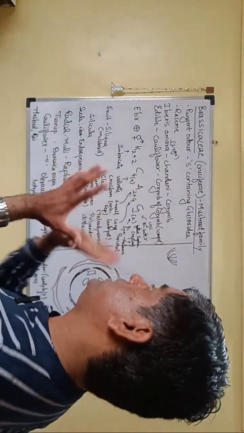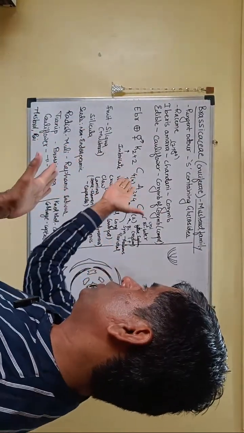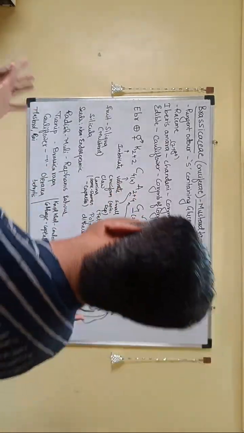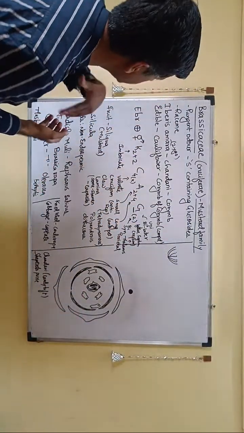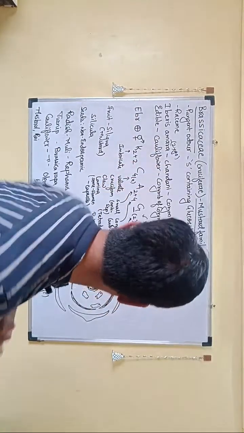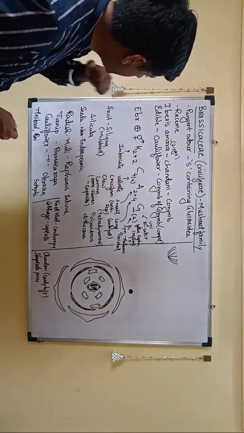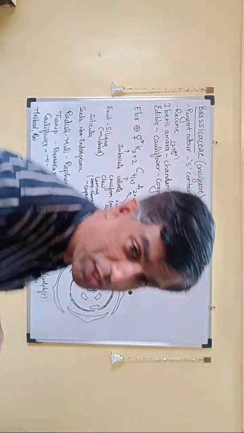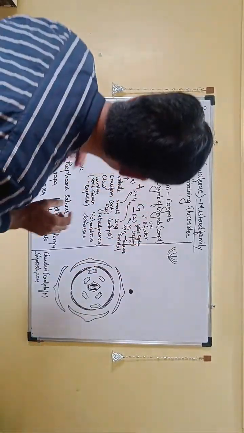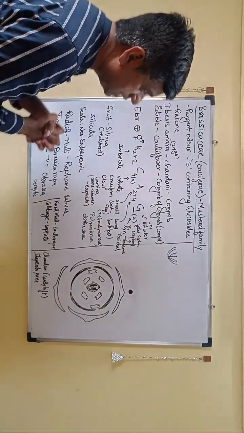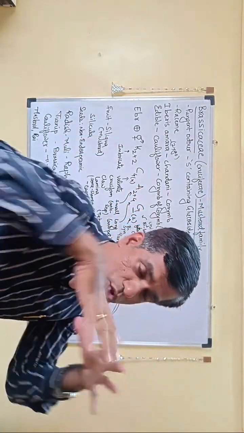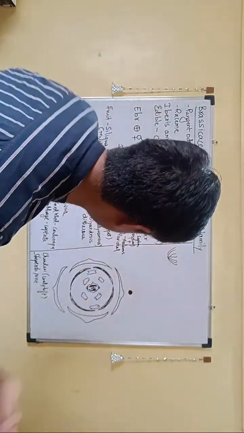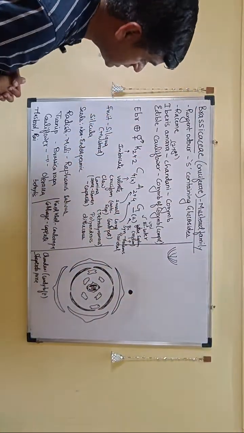It is radially symmetrical, that is actinomorphic. You may have some exceptions like Iberis amara, which has a zygomorphic flower. It is bisexual, so it has both androecium as well as gynoecium, right? The calyx is in two whorls, 2 plus 2, so we have 2 outer and 2 inner. The estivation is imbricate.